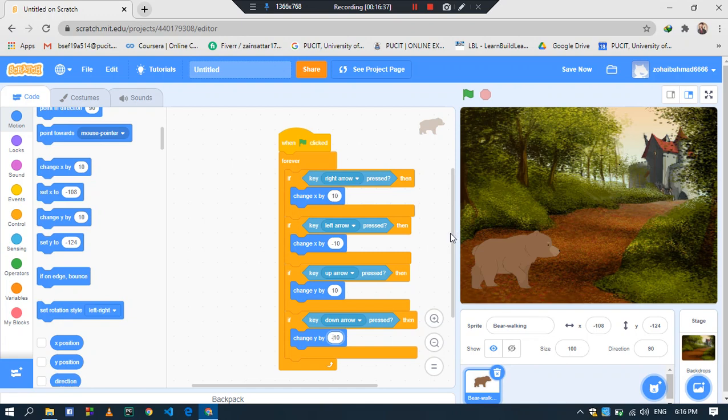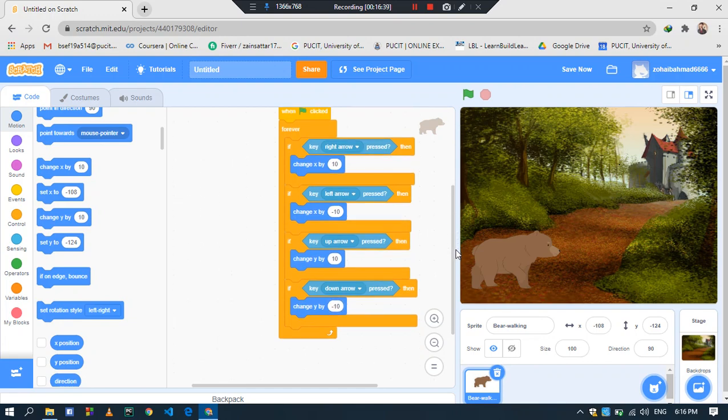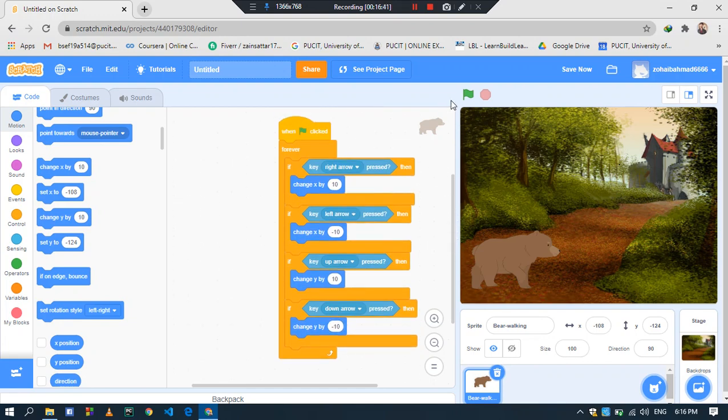Okay, our code has been completed. You can also check this. Now click on this green flag. Our whole code is highlighted, which means our code started.